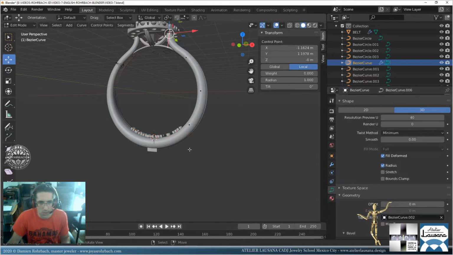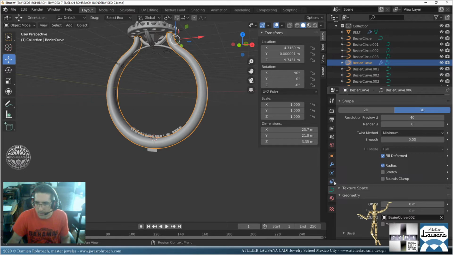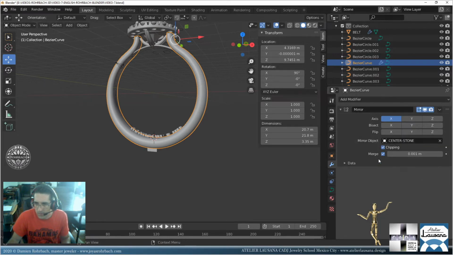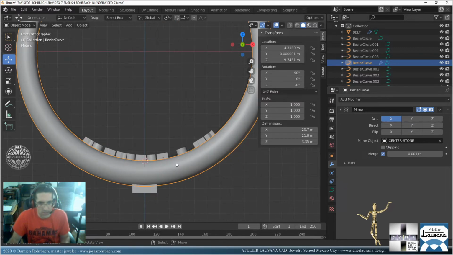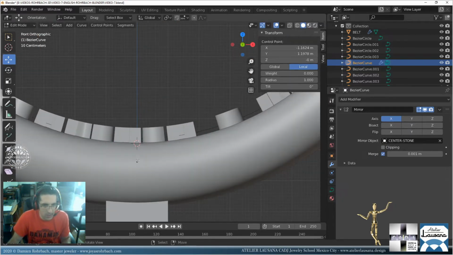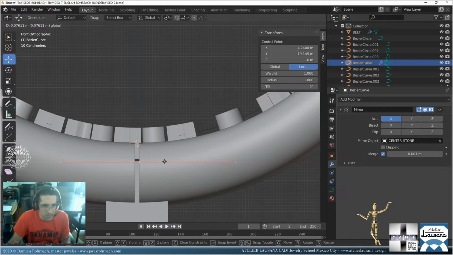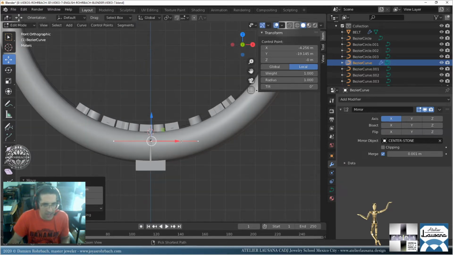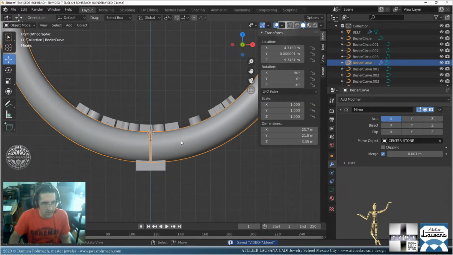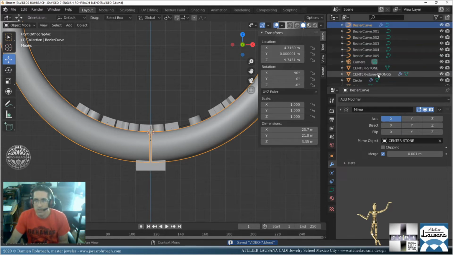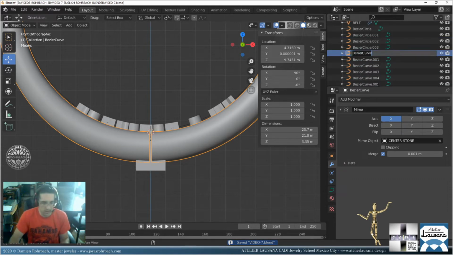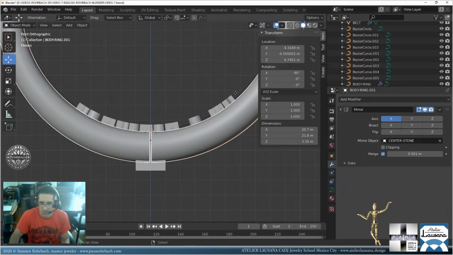What I'm going to do is I'm going to remove the clipping. I'm going to remove it to make it cleaner. Now let's come here. Let's move this back here. Let's leave the gap on purpose. Let's go out to object mode. Now this is the body ring. All right, let's copy it, Shift D, enter.